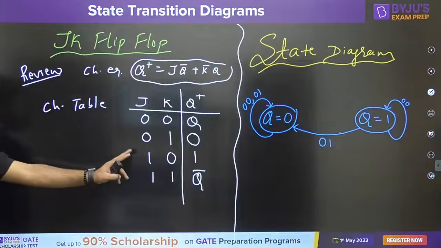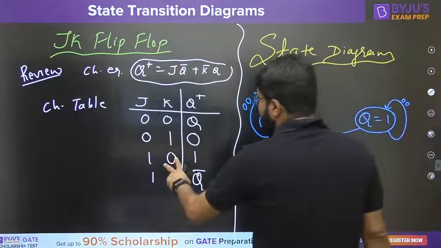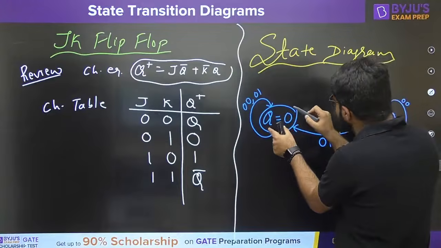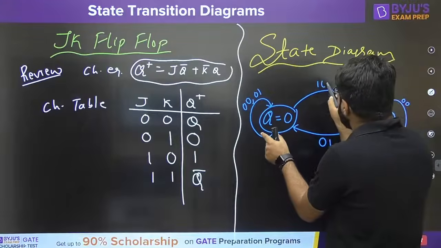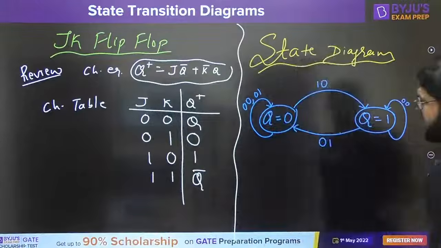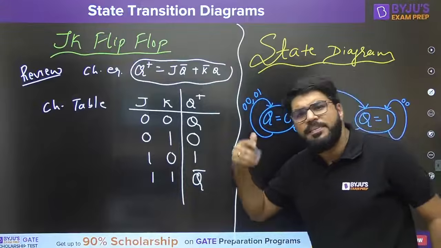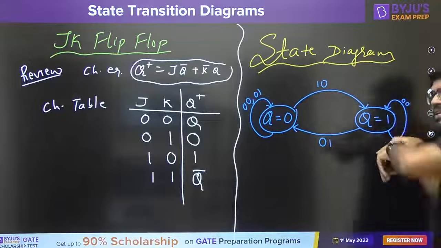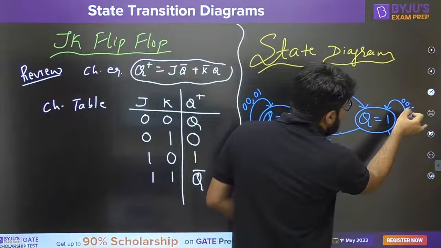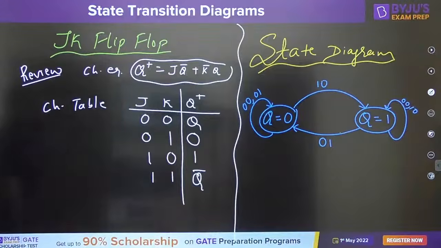Now coming to the input that is known as 1, 0. If the input is 1, 0, the device should be set. So if I am in the 0 state, the reset state, and the input comes to be 1, 0, the device will set. It will go to the set state. But if I am already in the set state and the input comes to be 1, 0, the device will be set only. So I remain in the set state. The same transition will be shown, so write down the input by putting a comma. No need to repeat the arc.